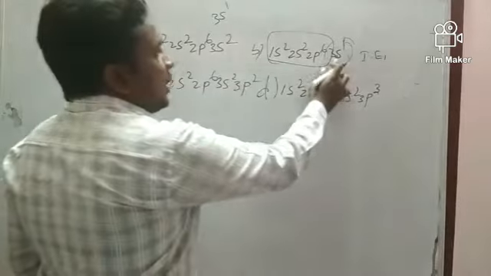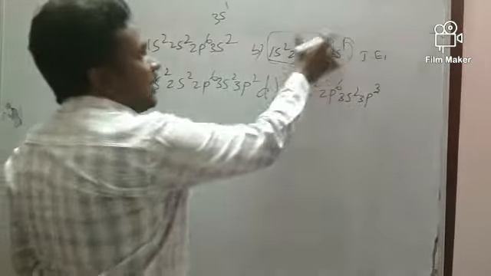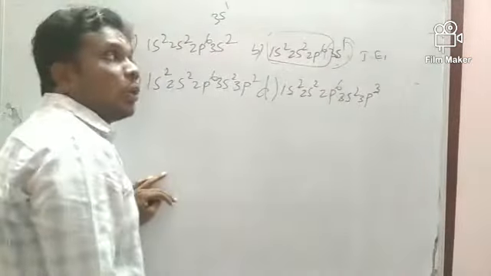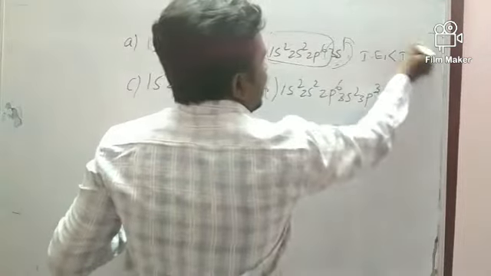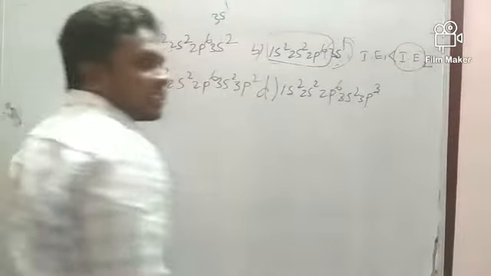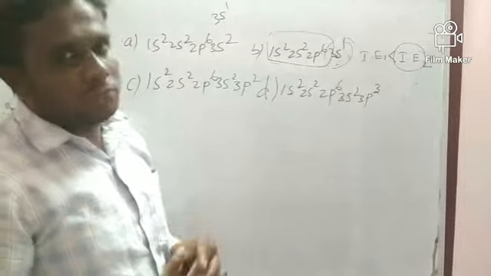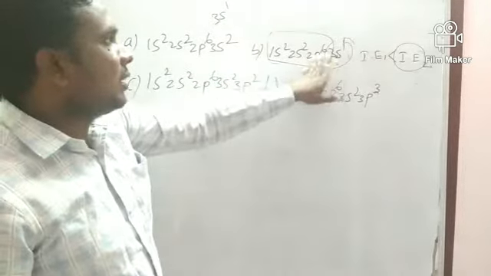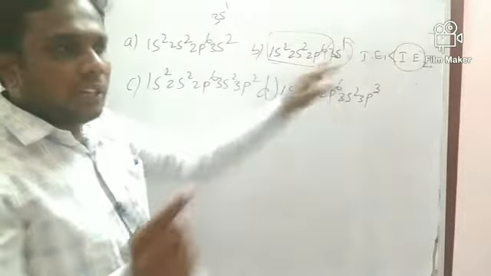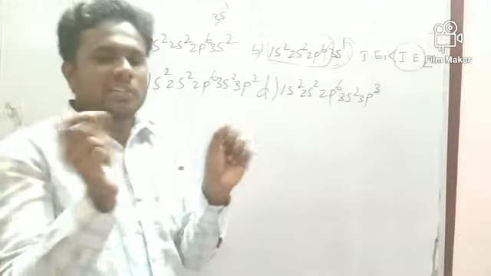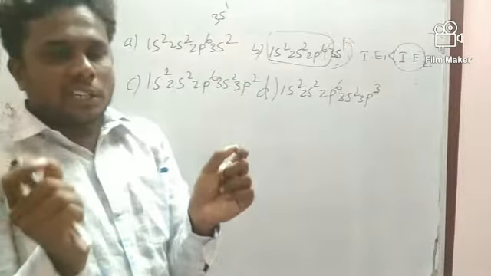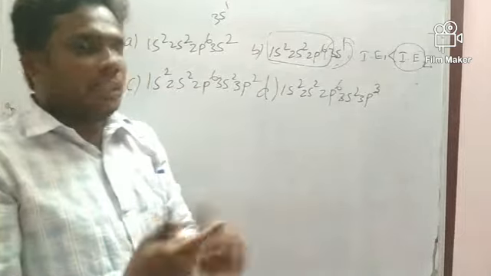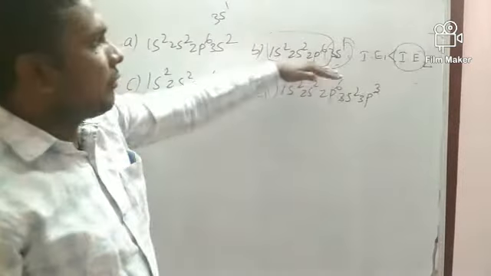So when you remove the first one and the second one, a lot of energy is needed here. So more energy, so this is the answer. Second ionization energy will be the highest. There will be a big jump. Going from here to here, what happens to the energy? The difference between first ionization energy and second ionization energy will be very high in this one.